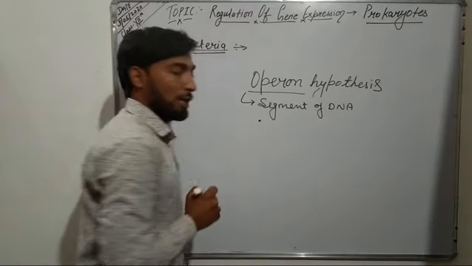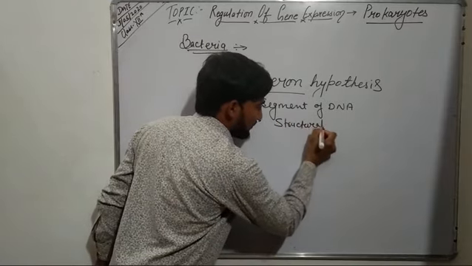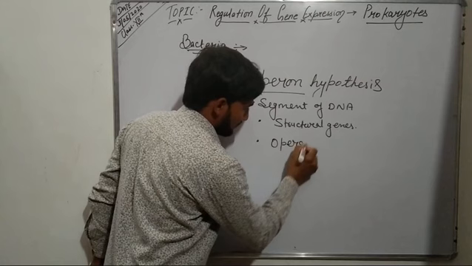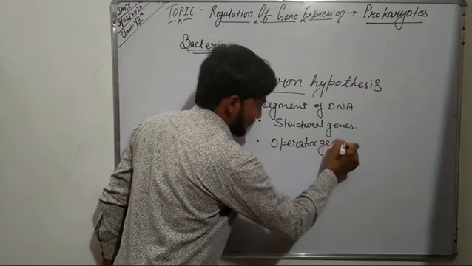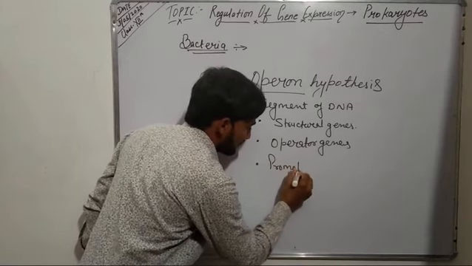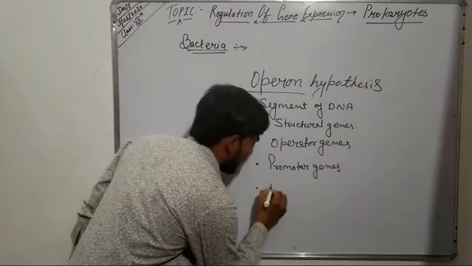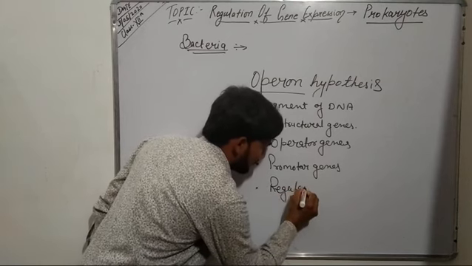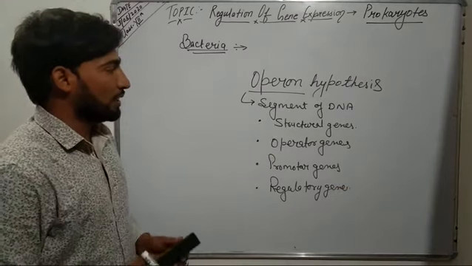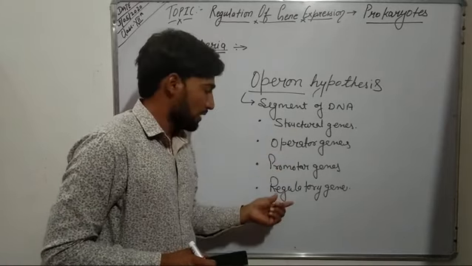The 4 different types of genes which are present in operon are: first, structural genes; second, the operator genes; the third type of genes present in this operon are promoter genes; and the fourth type of genes which are present in operon are regulatory genes. So the operon consists of structural genes, operator genes, promoter genes, and regulatory genes.